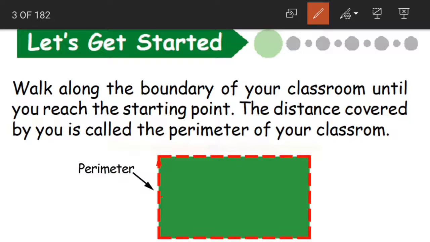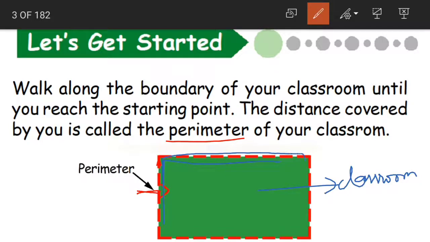What are they saying? To understand the concept of perimeter, simply suppose this is the starting point, and imagine that this is your classroom. Okay children, in a classroom we have a boundary, that is the edge of the classroom. So you have to walk around the boundary.